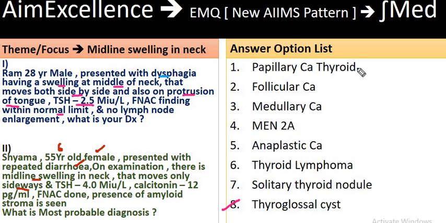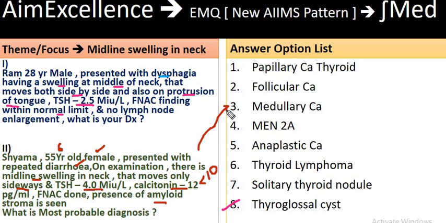So it can be seen in all the conditions that have been mentioned out here. The TSH level is 4 milli international unit per liter. Calcitonin is 12 picogram per milliliter. Here the normal calcitonin is less than 10, so the calcitonin level is raised. FNAC done and presence of amyloid stroma is seen. So it is pointing towards the case of medullary carcinoma.